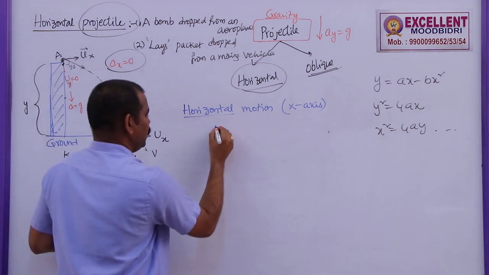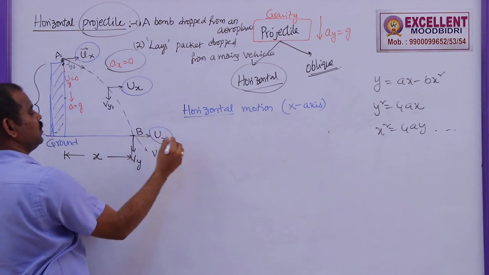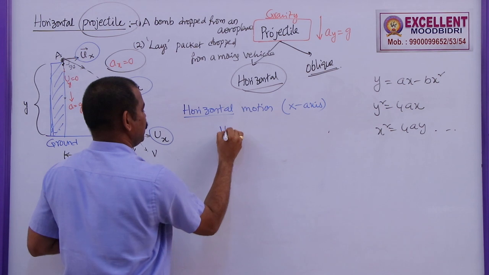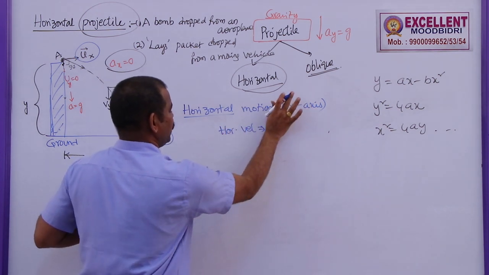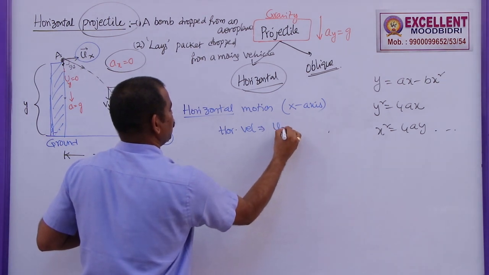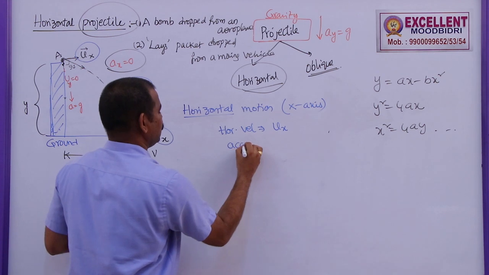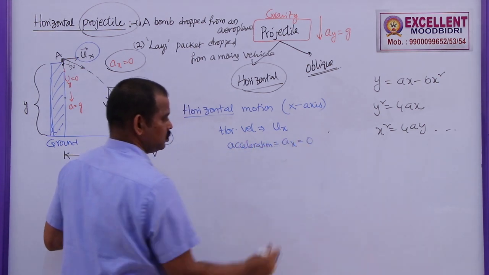So what are the known values here? The horizontal velocity is not changing throughout its journey, so the horizontal velocity is equal to ux. It is given initially as ux. What is the acceleration in the horizontal direction? ax is 0.